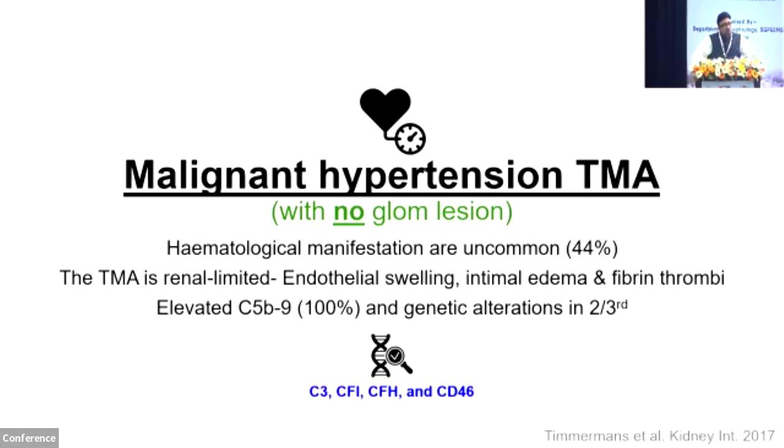And the TMA was mainly in the form of endothelial swelling, fibrin thrombi, and intimal edema. And all of these patients had elevated C5b9, that is the membrane attack complex. And 2/3 of these patients, that is 6 out of the 9 patients, had positive genetic testing. 3 were positive for C3, 1 each for complement factor H, I, and membrane attack complex. So I think there is some role of complement in malignant hypertension, but not in other secondary diseases.